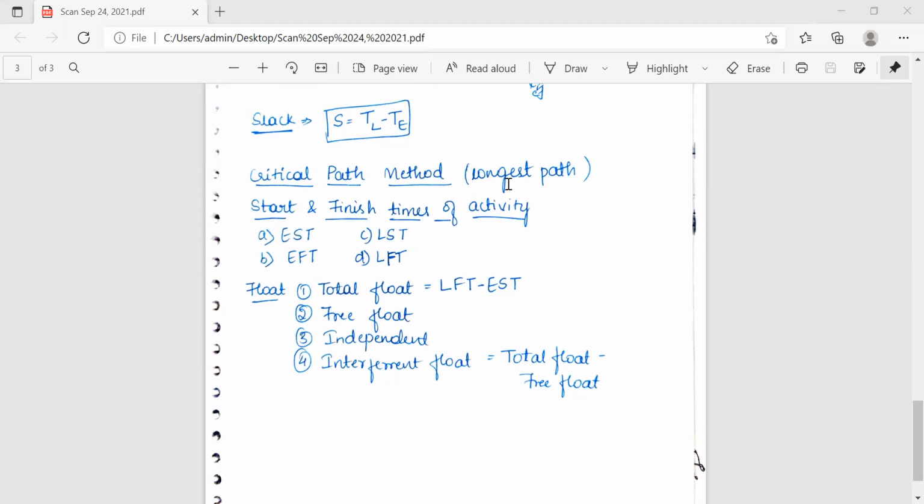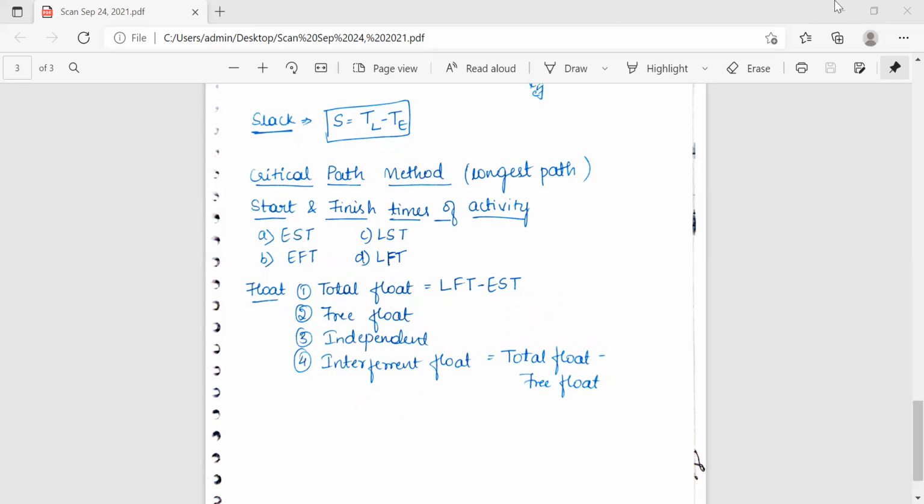Critical path is the longest path. After the project plan is completed and activity times are known, to estimate how long the project will continue, we have to determine the critical path. So critical path is a path in a project network which, commencing from the initial event, connects the events having zero or minimum slack times and terminates at the end event. That is known as a critical path.